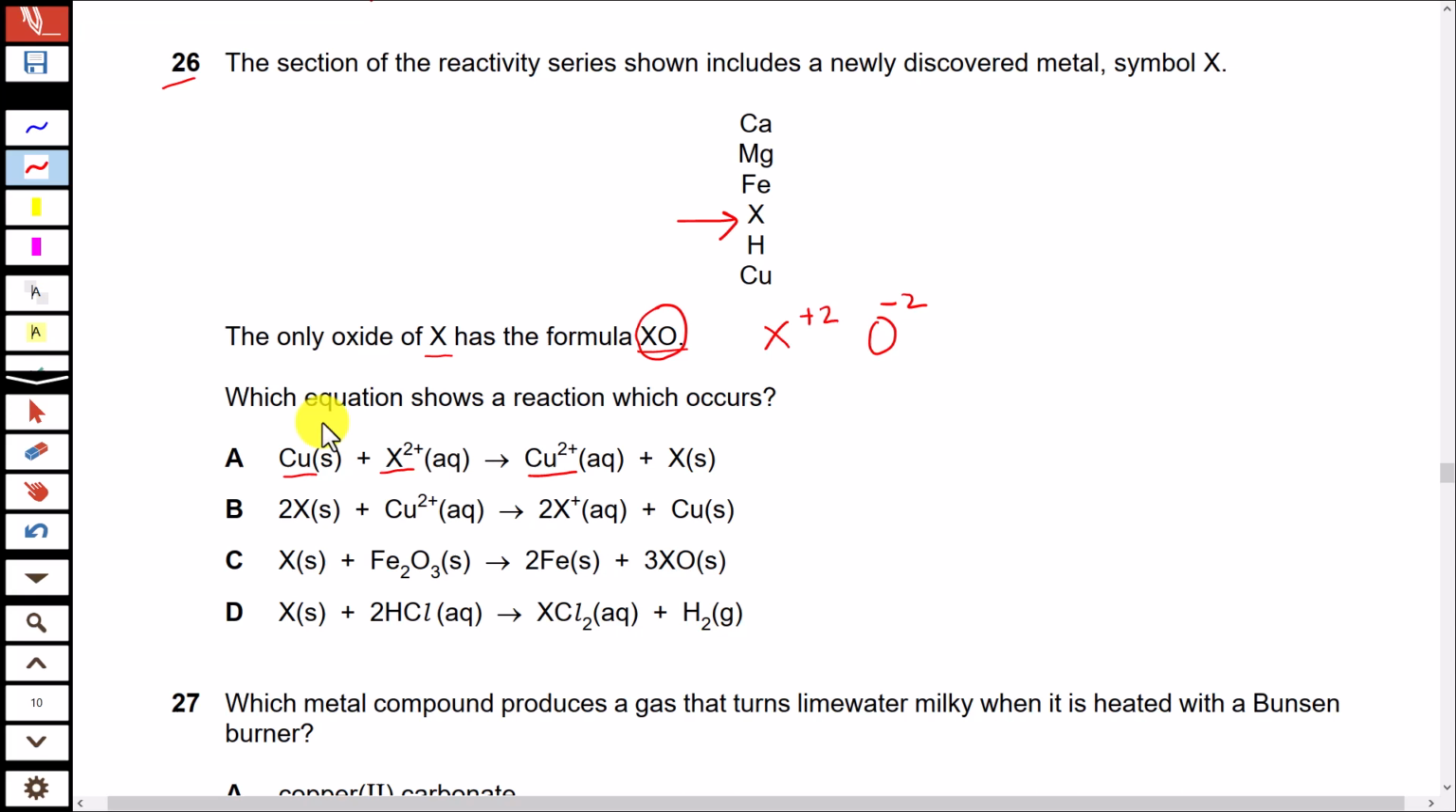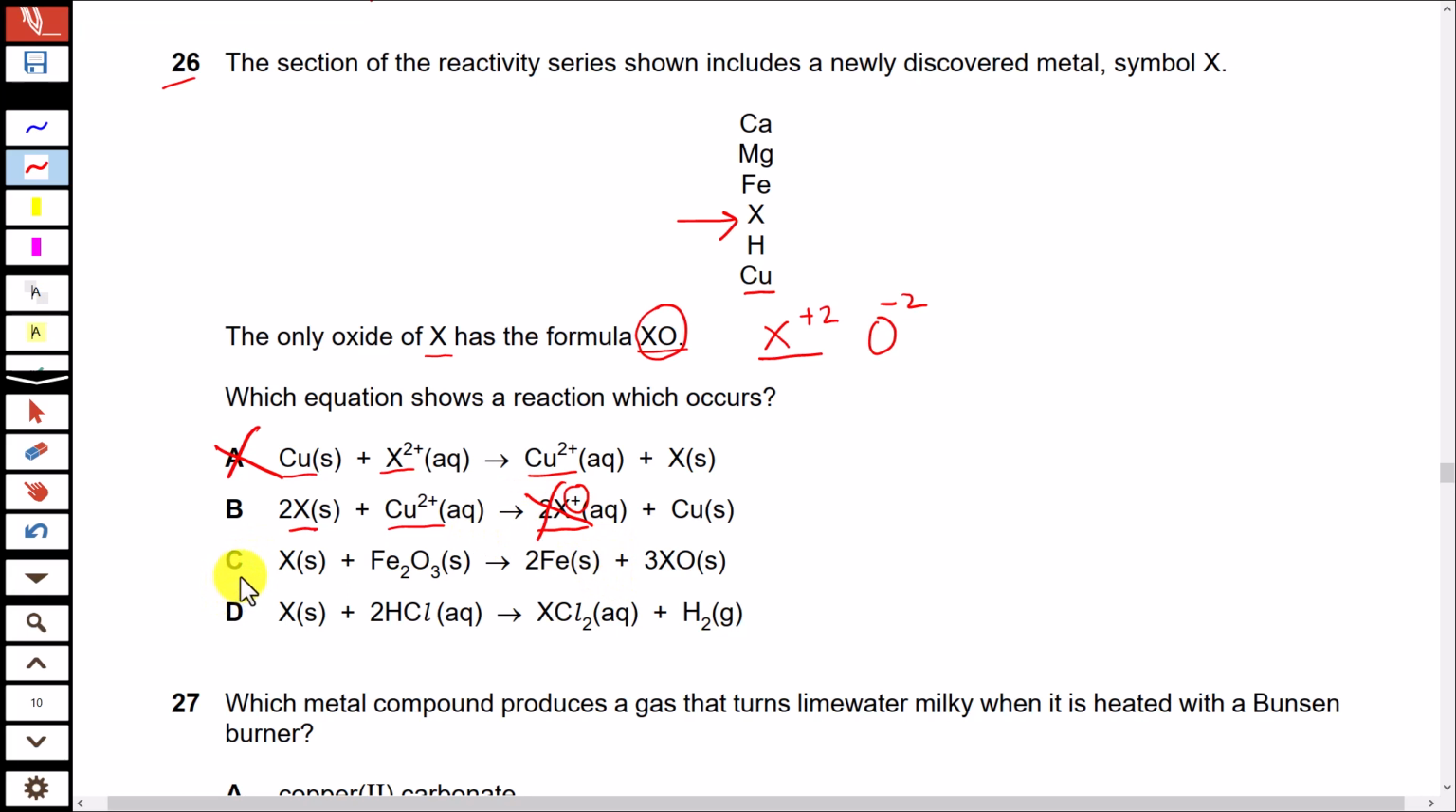Now compare copper with X. You can see that X is above copper in the reactivity series. So it can displace copper, but copper cannot displace X from its aqueous solution. That's not correct. B part. X is displacing copper. Yes, it can displace, but the charge is not correct. By looking at the formula of the compound, we have concluded that the charge on X is +2. Here it shows +1. So that's incorrect.